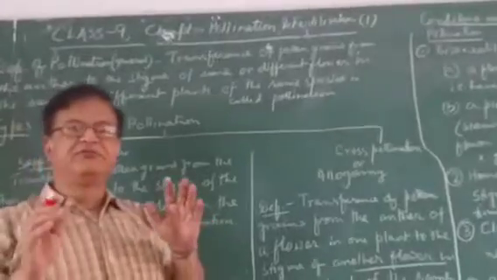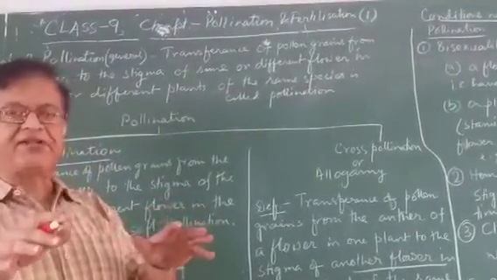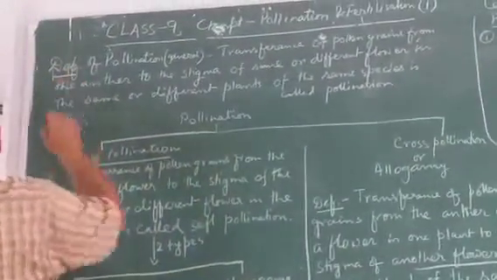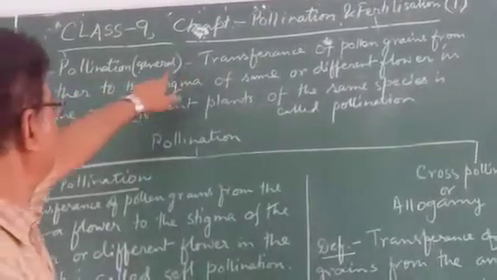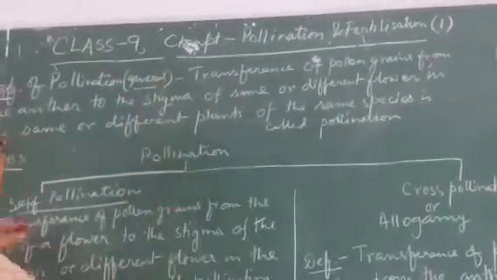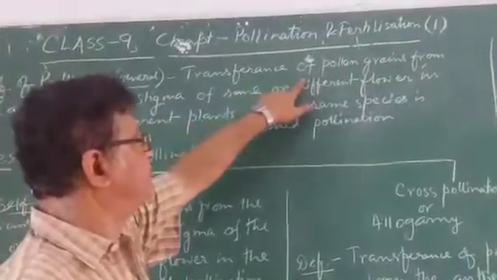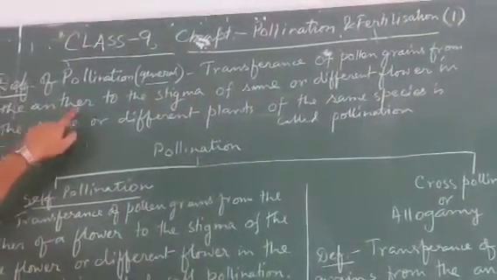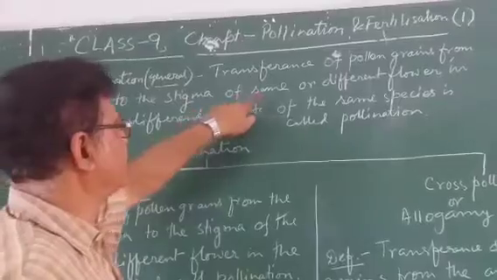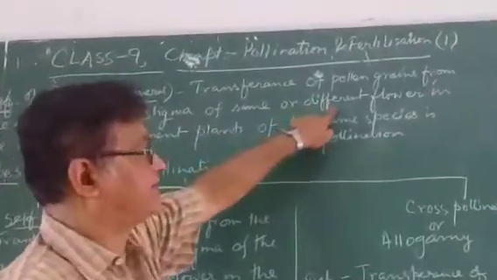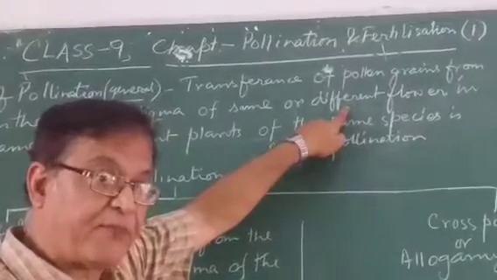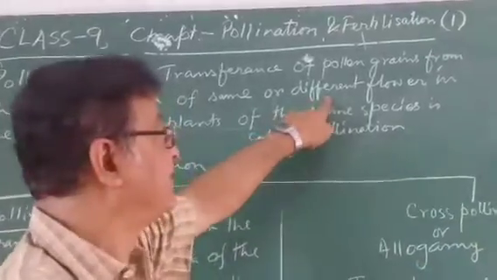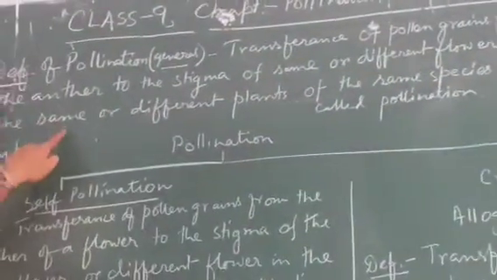First of all, we should focus on the definition of pollination. What is pollination? In general, remember, the definition is transference of pollen grains from the anther to the stigma of the same or different flower. That means pollen grain dropping on the same flower stigma, or pollen grain dropping on the different flower stigma in the same plant.